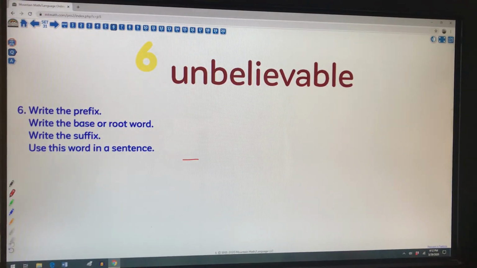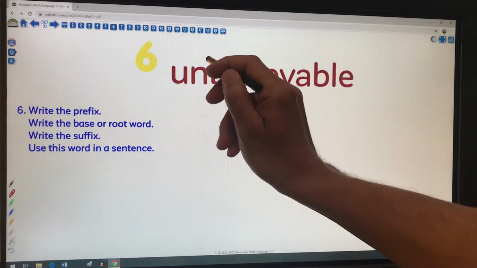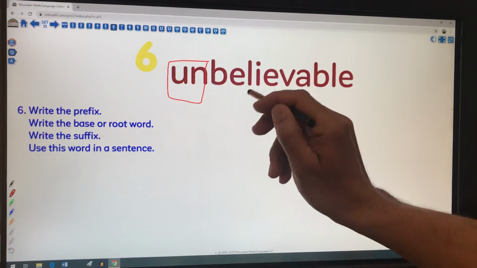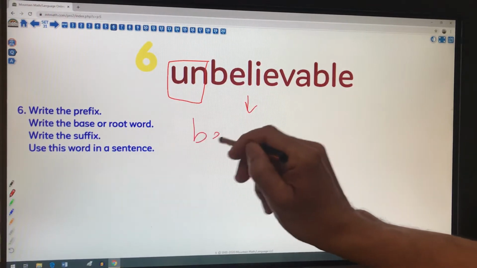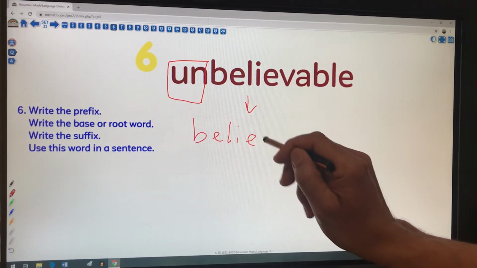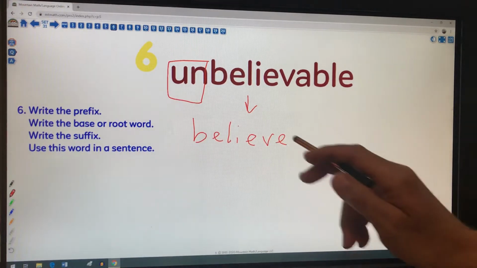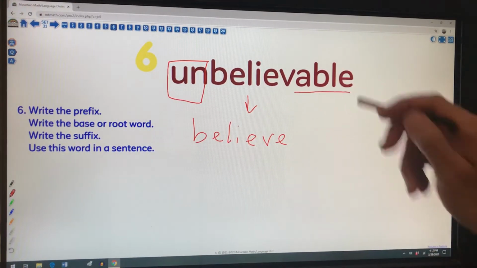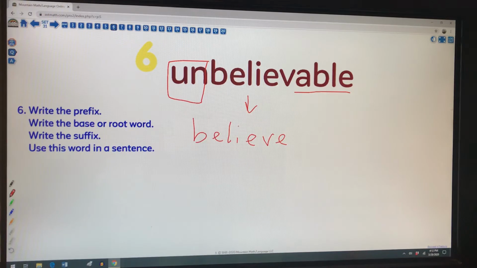All right. Next one here, prefix, base word, suffix. So prefix, the beginning of the word. Here's un. Now my root word is believe. I've dropped the E to add my suffix here of able. Okay. Use this word in a sentence. It is unbelievable that the world is going through the pain that it is right now. It's unbelievable.